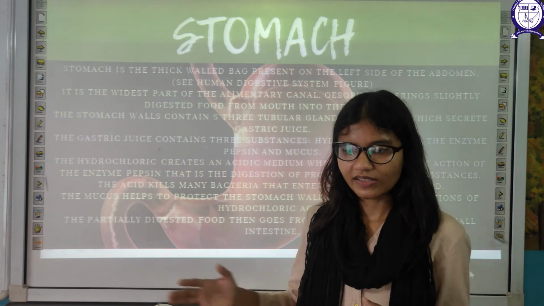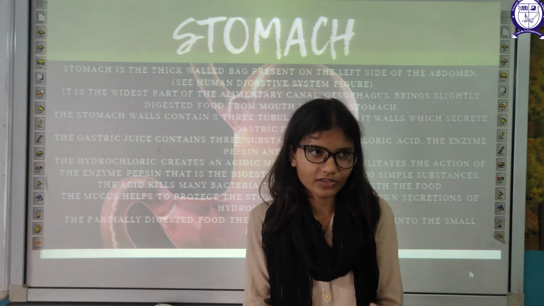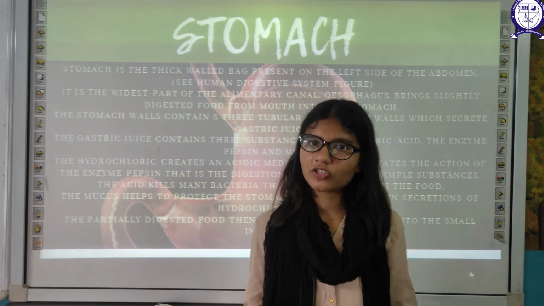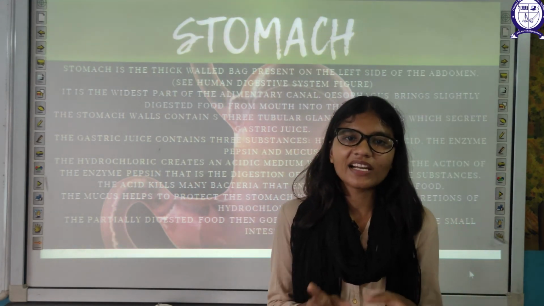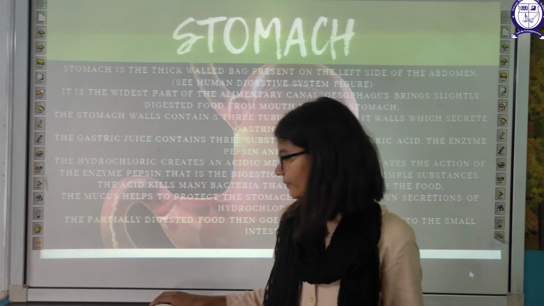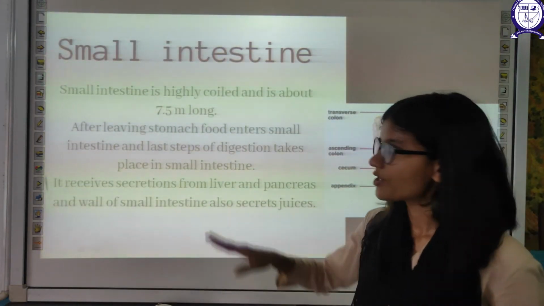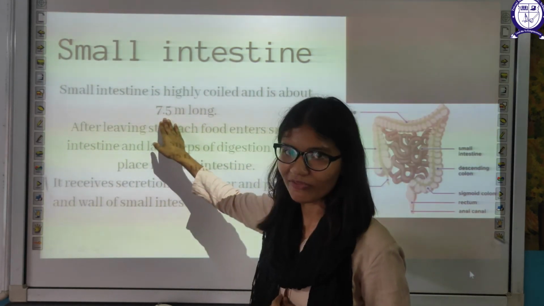Till now, the digestion of sugar, I can say carbohydrate, has started, and digestion of your proteins has started, but your fats are not yet digested in the stomach. Now, small intestine. Small intestine is highly coiled and it is about 7.5 meters long.